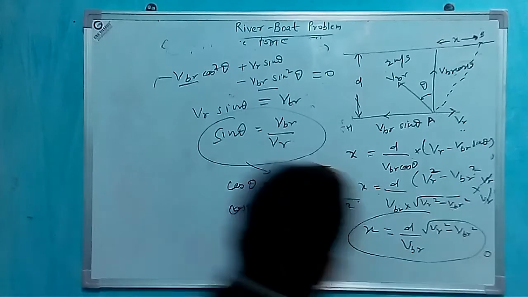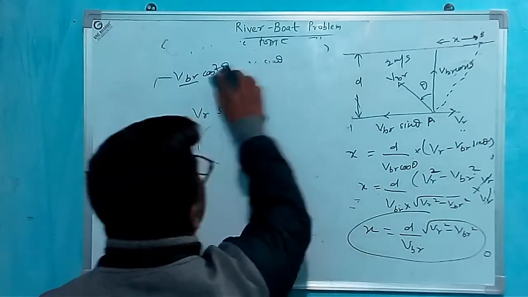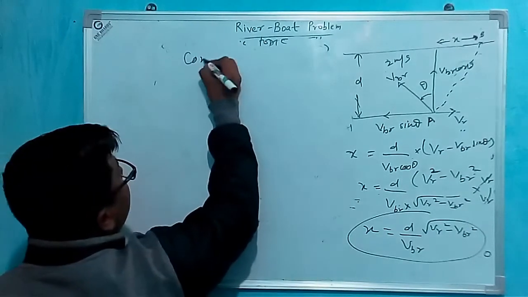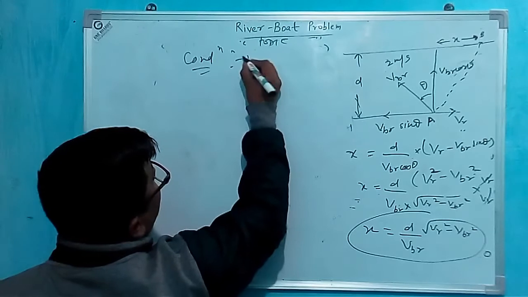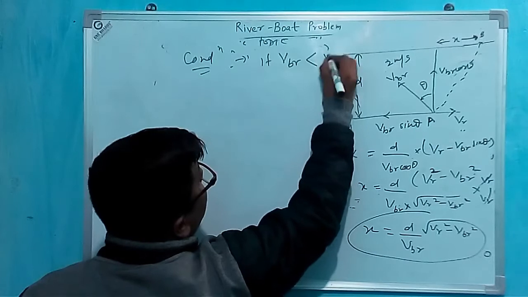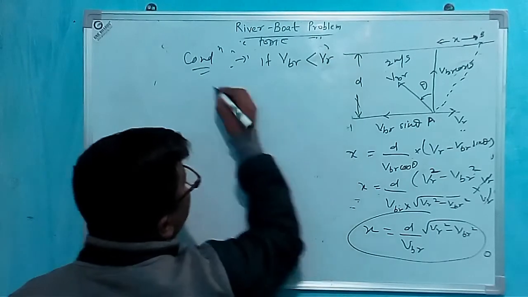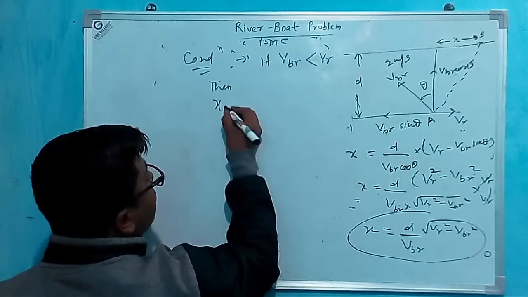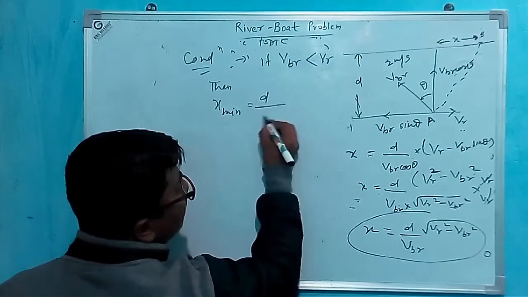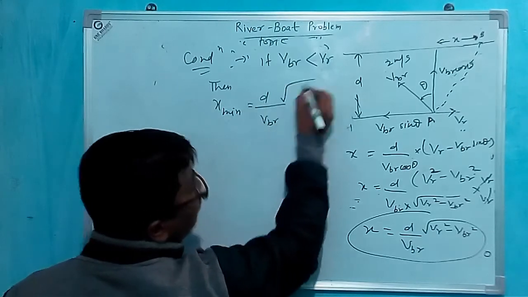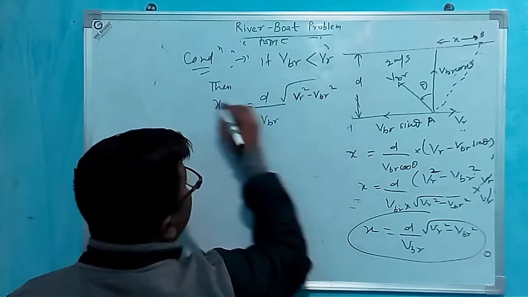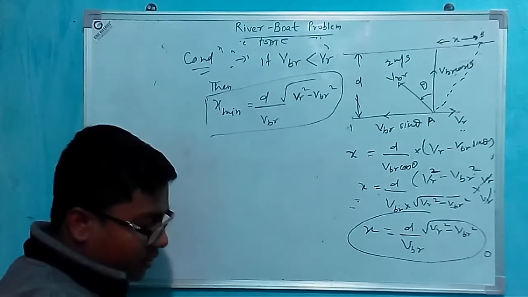This is the general equation for the minimum value of x in this advanced topic. The condition was that if v_br is less than v_r, then the minimum horizontal displacement will be d by v_br under root v_r square minus v_br square. This is the general formula.